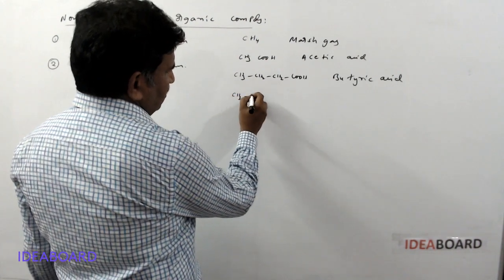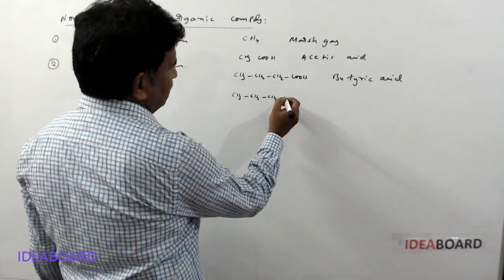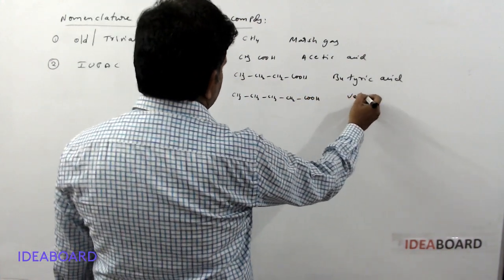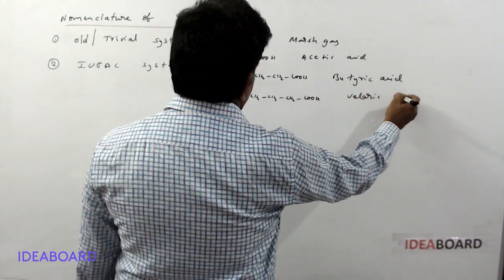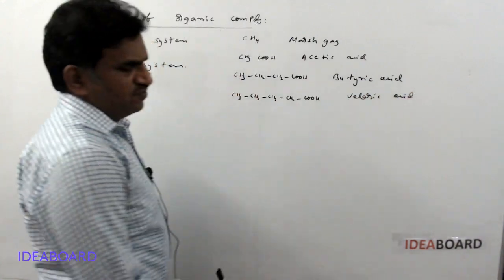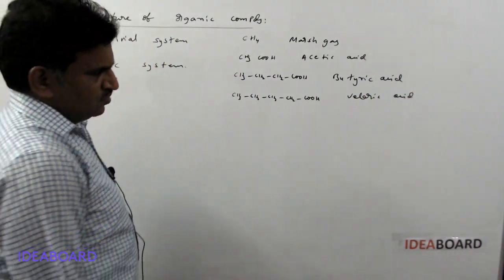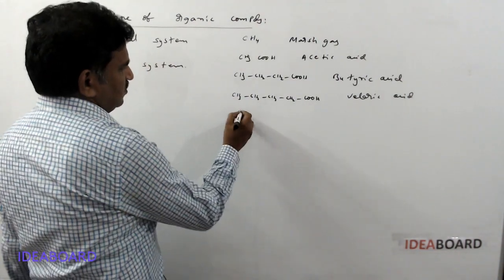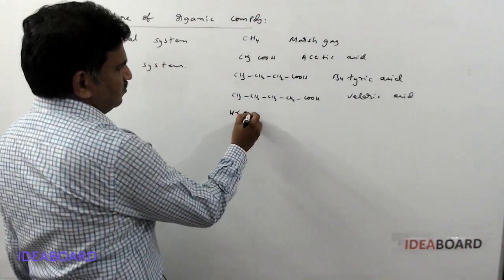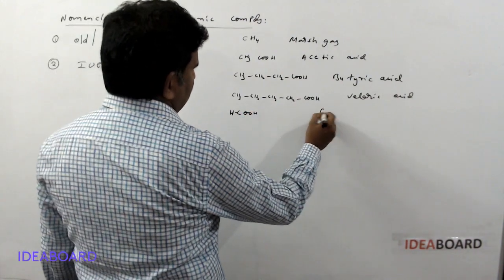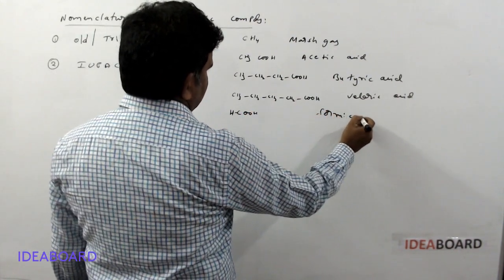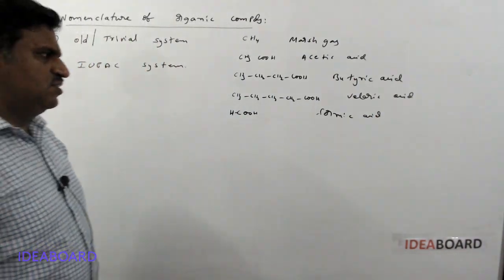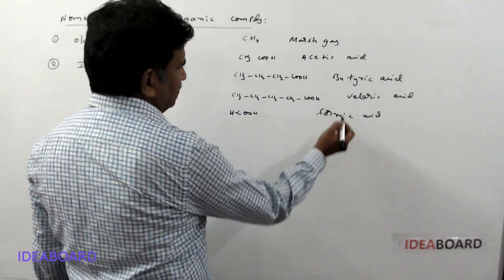CH3CH2CH2CH2COOH is called valeric acid, obtained from the valerian plant. The first acid, HCOOH, is called formic acid, obtained from the stings of red ants.